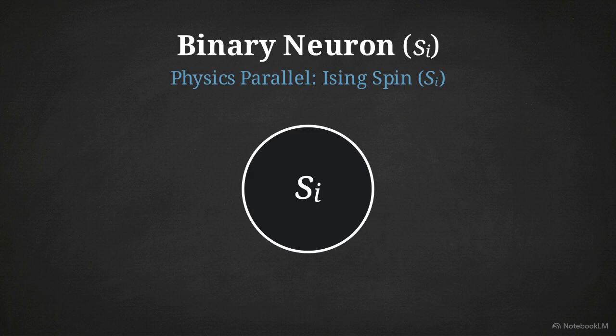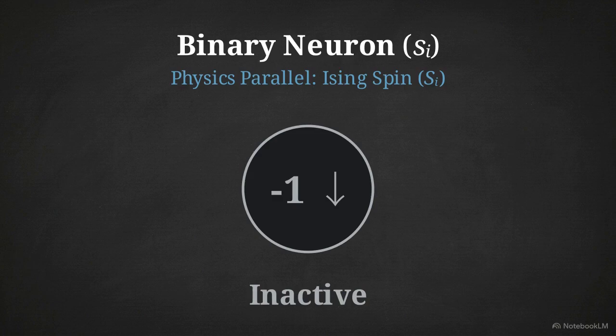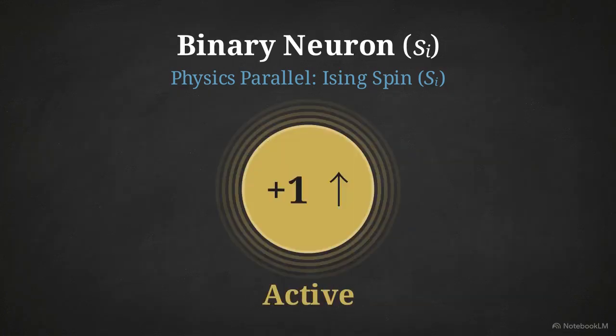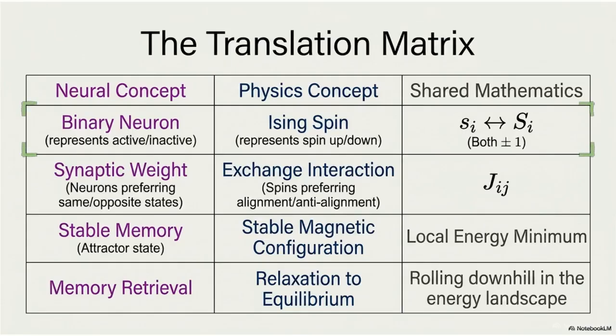To understand this connection, we have to start with the foundational unit of a Hopfield model, a binary neuron that exists in either an active or inactive state. This row compares the binary neuron concept to the Ising spin, both restricted to states of positive or negative 1.